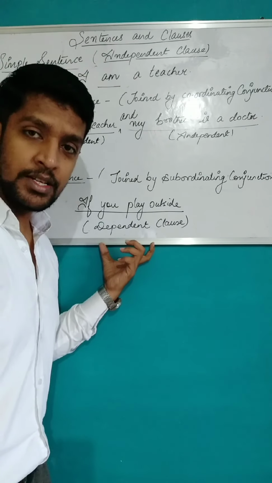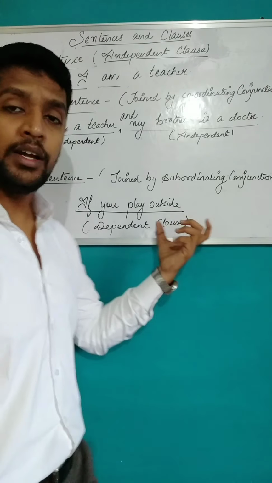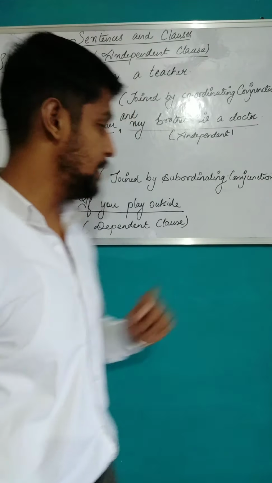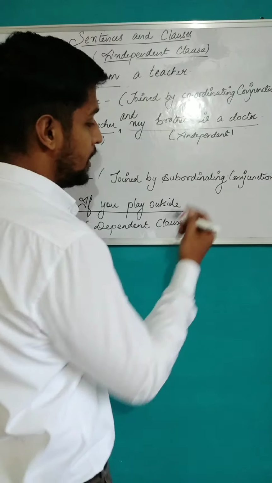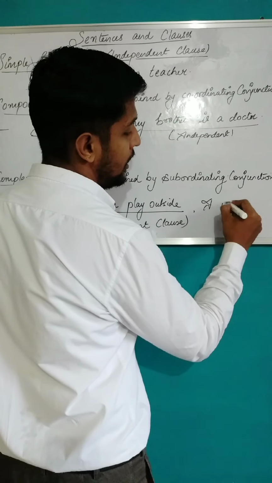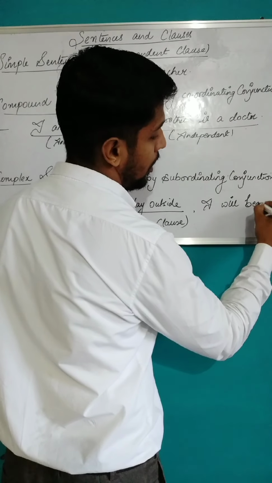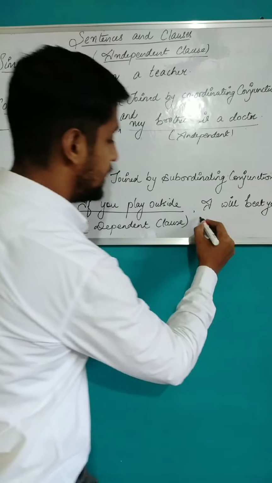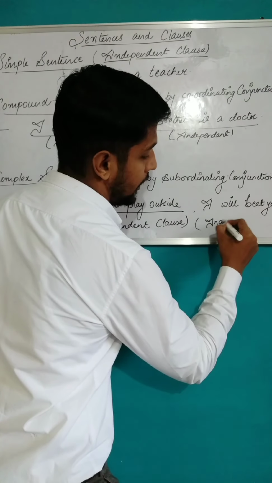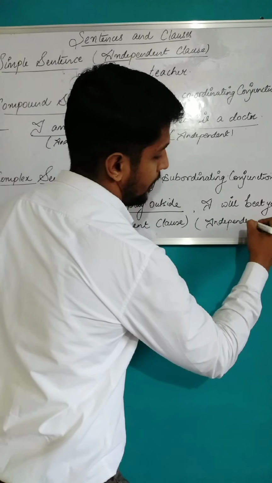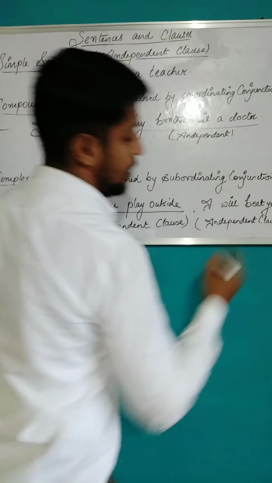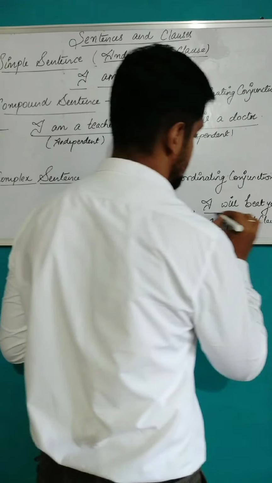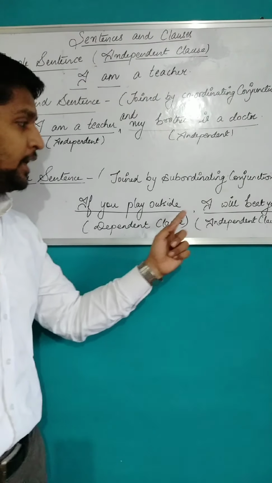To make it a complete sentence, what do I have to do? I have to add an independent clause here to give it a proper meaning. Let's see here. If you play outside, I will beat you. So now what have I done? I have added an independent clause in it to make it a meaningful sentence. If you play outside, I will beat you.